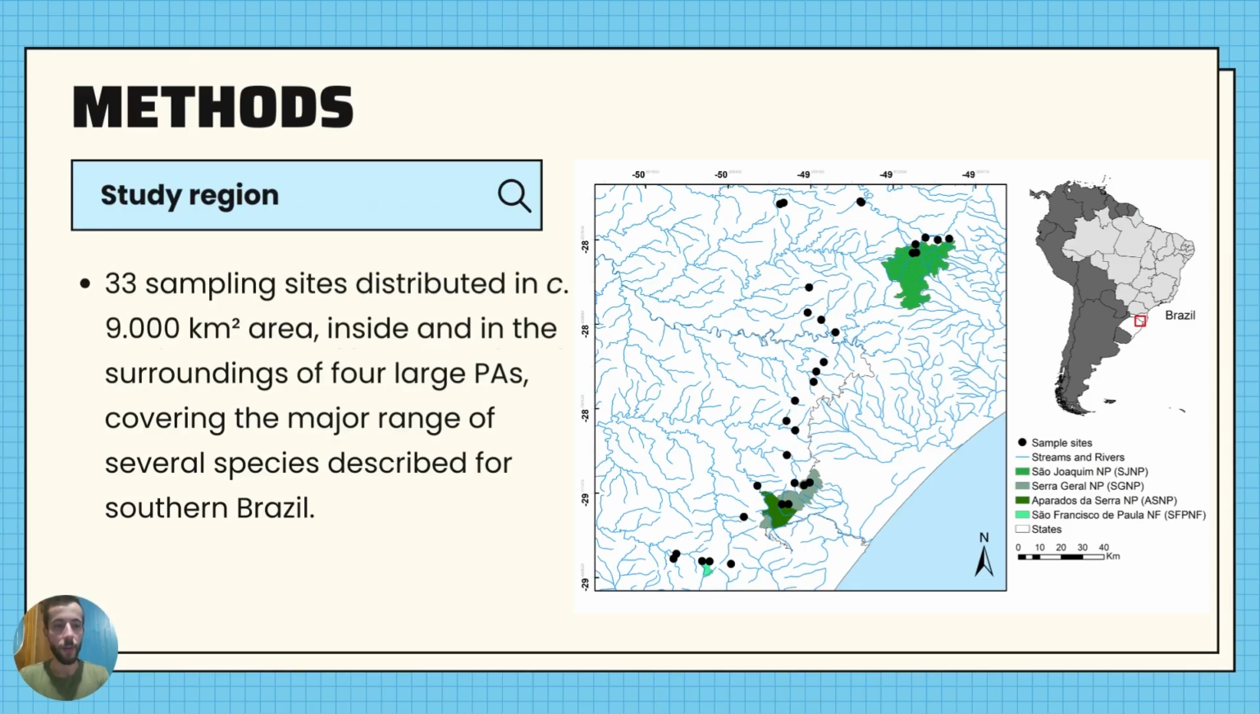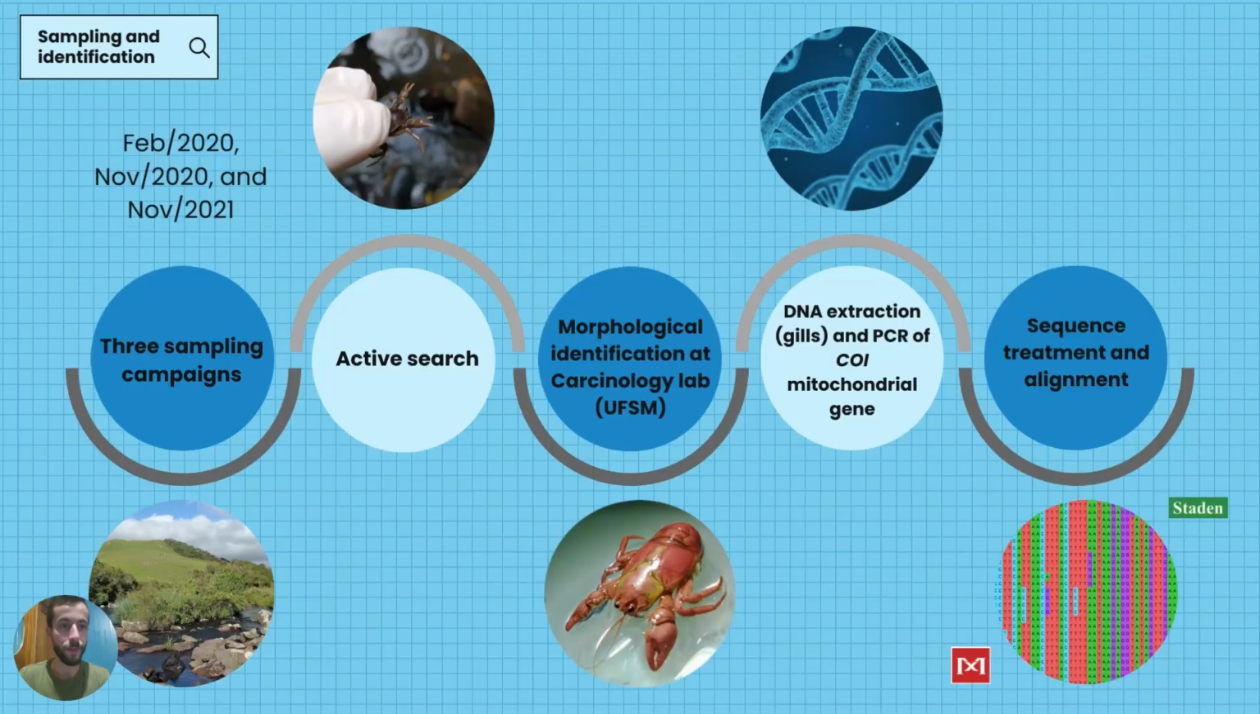For that, we used 33 sampling sites distributed in a 9,000 square kilometer area, inside and outside of 4 large protected areas in the southern region of Brazil. We had 3 sampling campaigns, and in each one of them, we captured the specimens using active search. Then we performed the morphological identification of these specimens, the DNA extraction, and the PCR of the mitochondrial gene CO1.